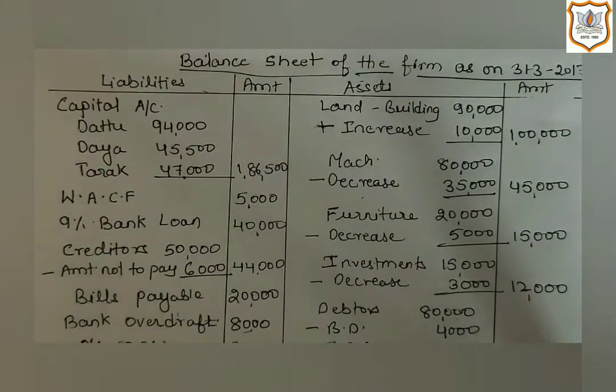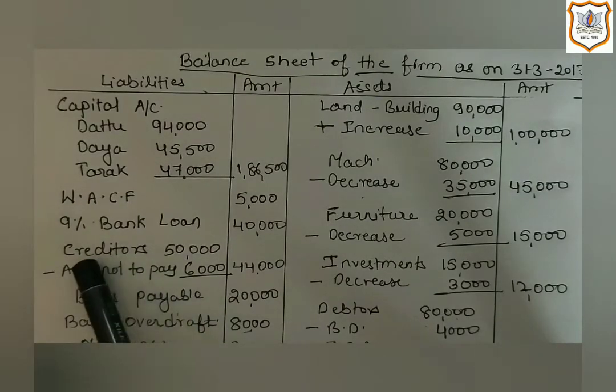Next on the credit side of the revaluation account, there is creditor 6,000. As creditor is given on the credit side, it clearly shows that now we are not required to pay our creditors. That means our liability is reducing, which we have already studied.